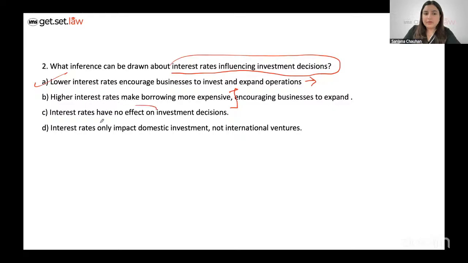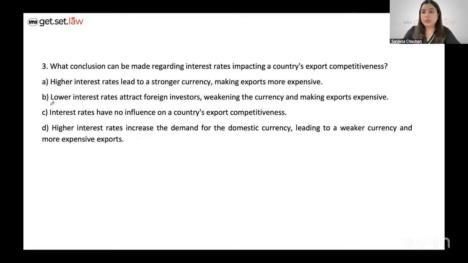Interest rates have no effect, absolutely out, and they only impact domestic investment. That's not given anywhere in the passage. So D is out. Best option choice again, option A, full scorer so far. Take a look at the third one. Now you have to draw a conclusion regarding interest rates impacting a country's export competitiveness.